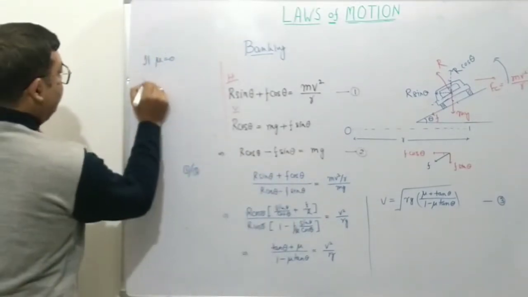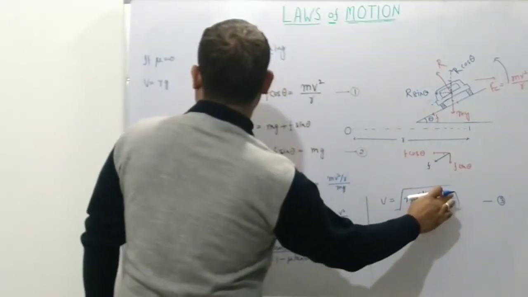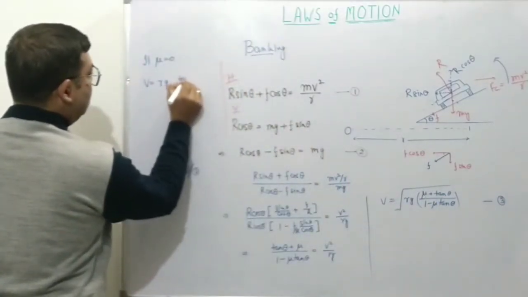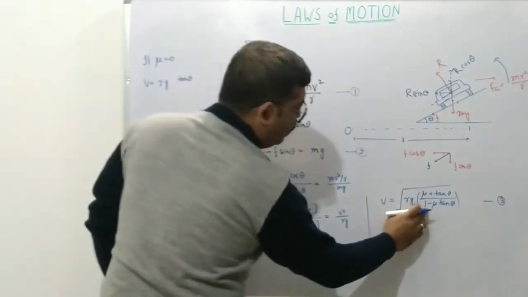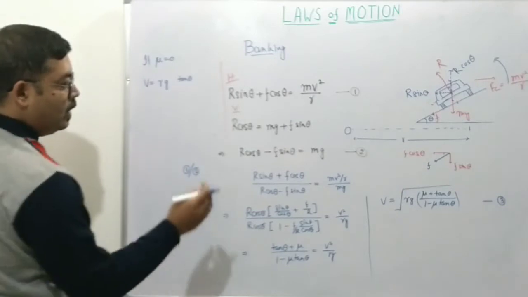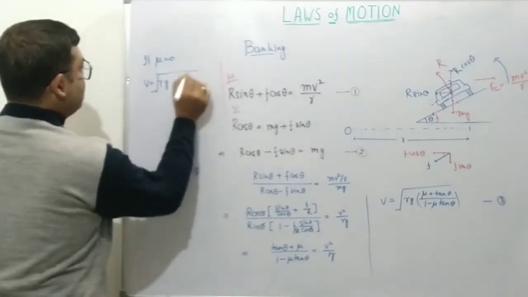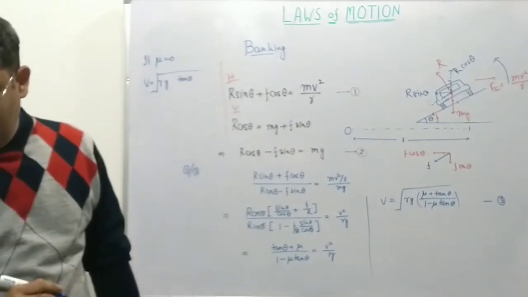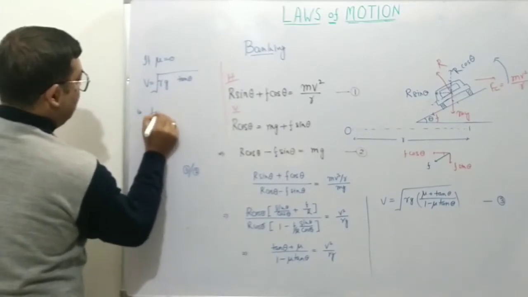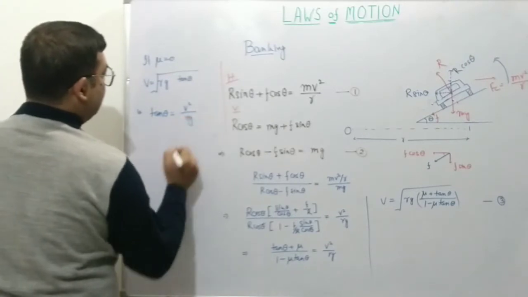We get v equal to the square root of rg times, in the numerator, mu is 0 so tan theta, and in the denominator 1 minus mu tan theta, where mu tan theta is 0, so we have 1. So v equals the square root of rg tan theta, that is to say tan theta equals v square by rg.